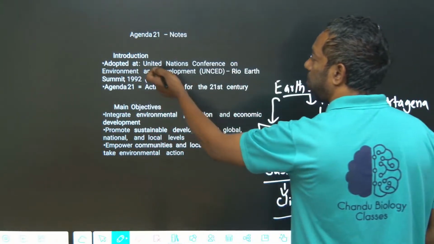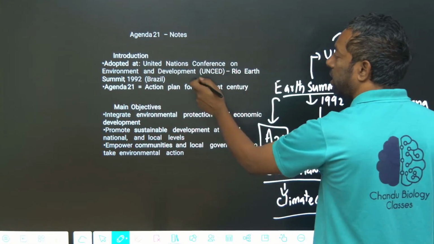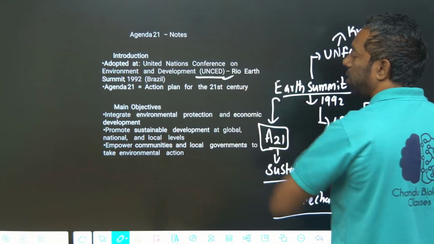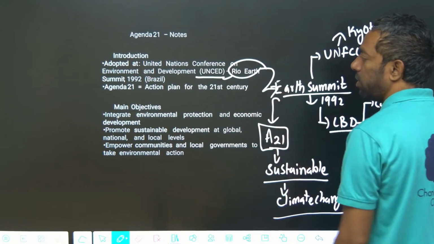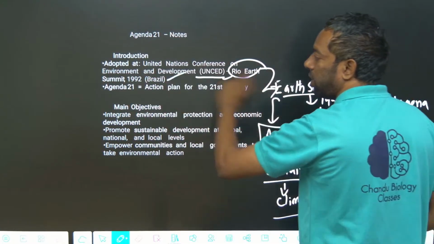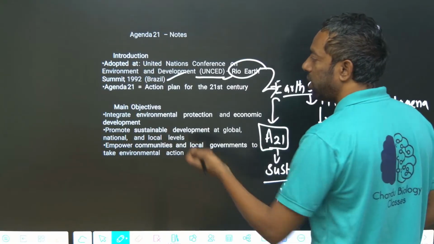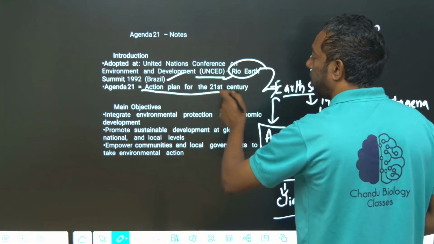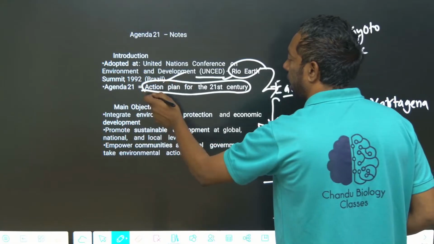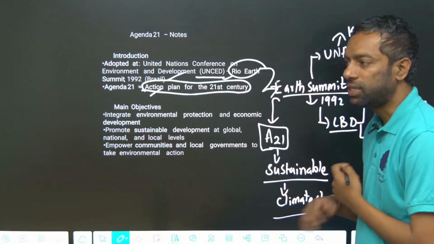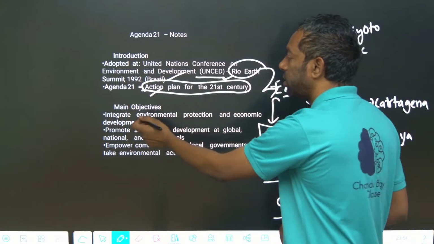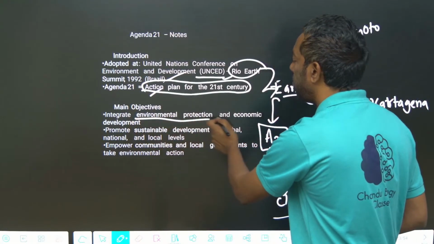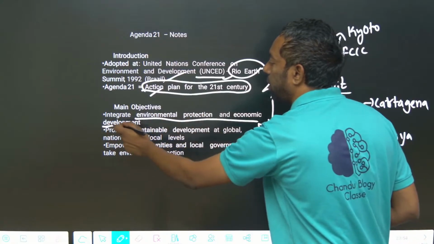Agenda 21 was adopted by the United Nations Conference on Environment and Development, the Rio Earth Summit in 1992 in Rio, Brazil, as an action plan for the 21st century. This is also important, guys. The main objectives are environmental protection and economic development.